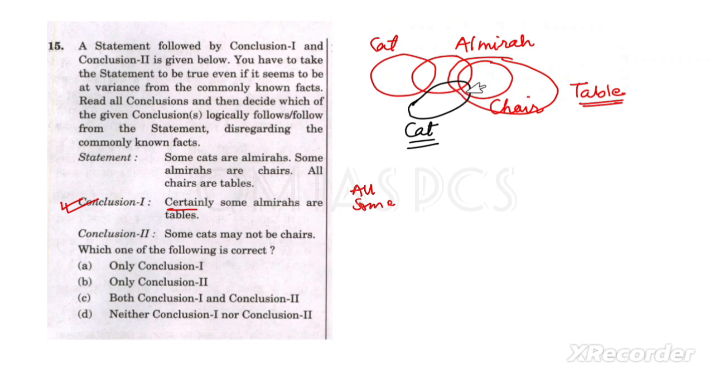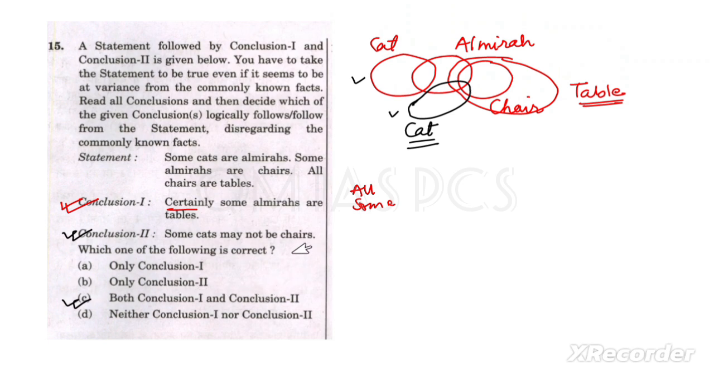Here we can say the reverse of this: some cats may be chairs, or the rest may not be chairs, right? Some means something or all. So some cats may not be chairs is also a possibility. So that's why we can say conclusion 2 is following here. That's why the option is C, both conclusion 1 and conclusion 2 are following here.